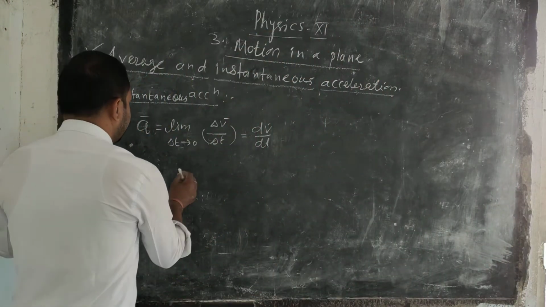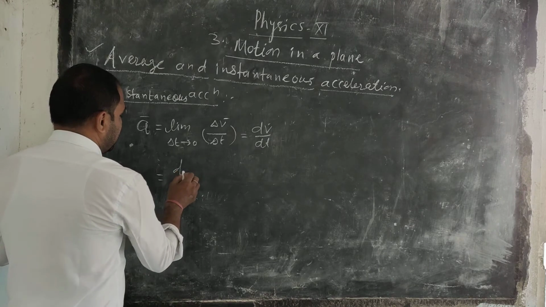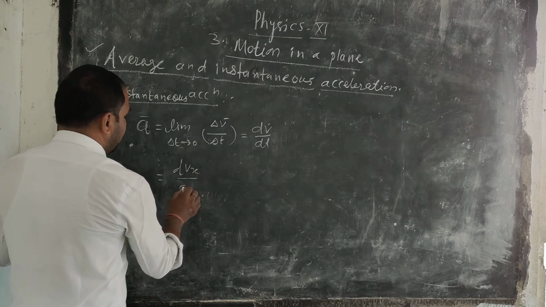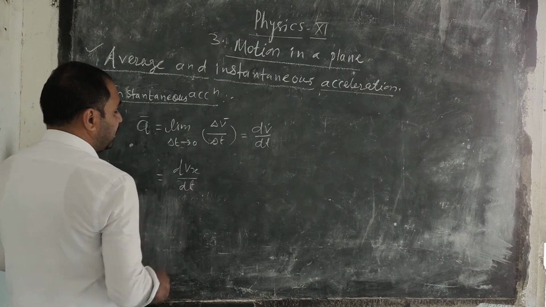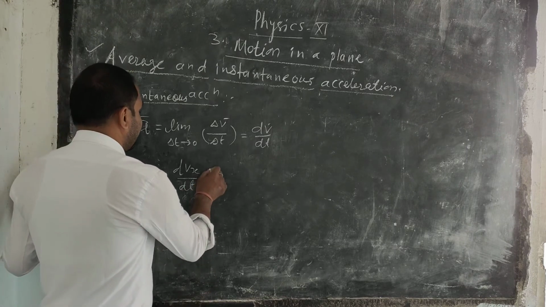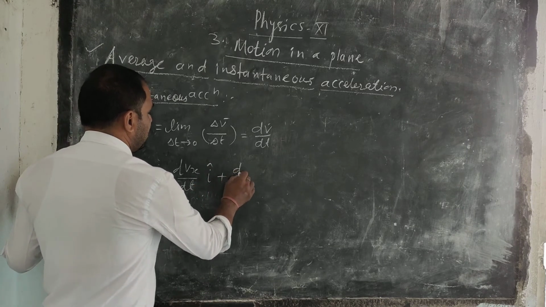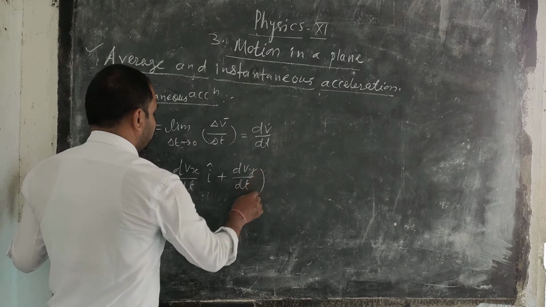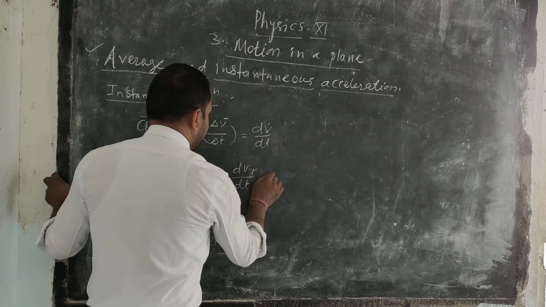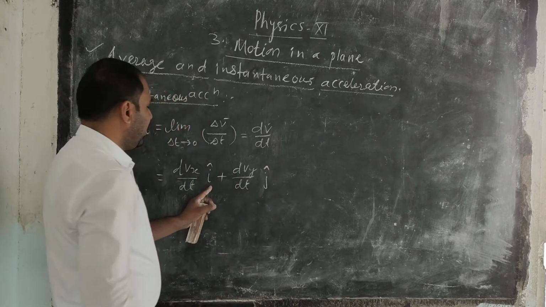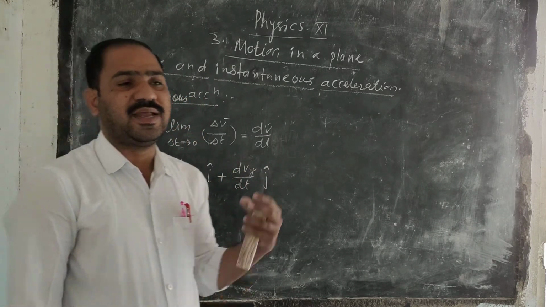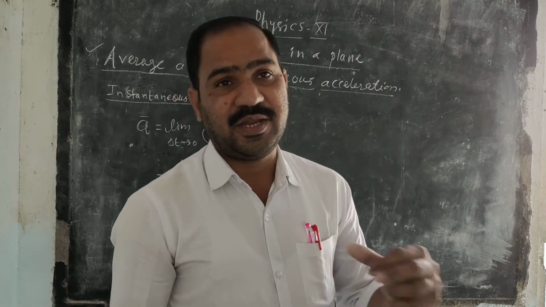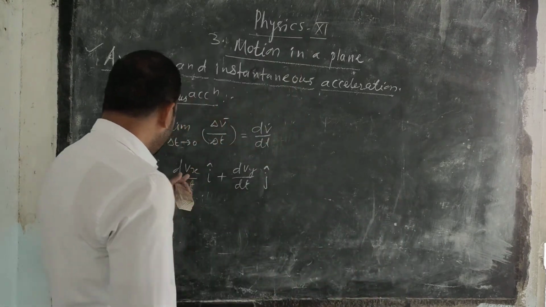So here you can write dvx upon dt along the i direction, plus dvy upon dt along the j direction. Here i and j are the unit vectors in the direction of the x and y axis respectively.